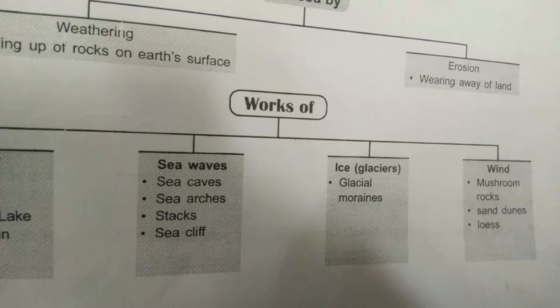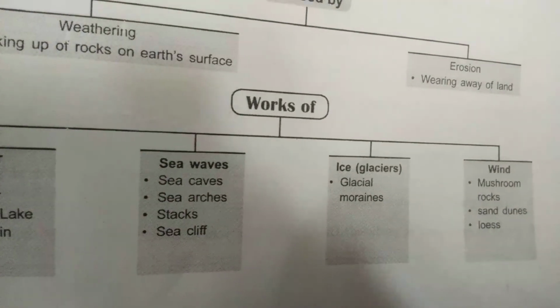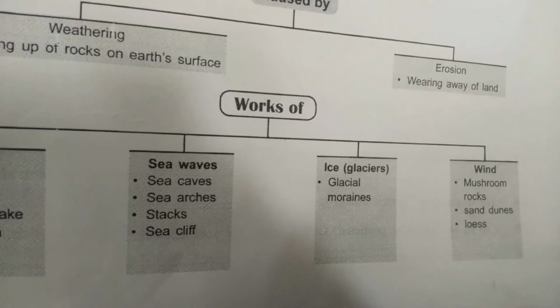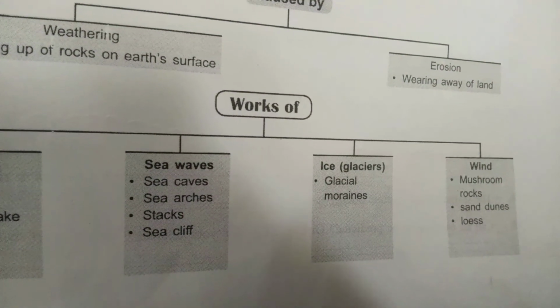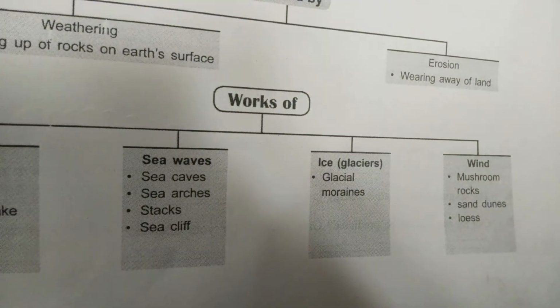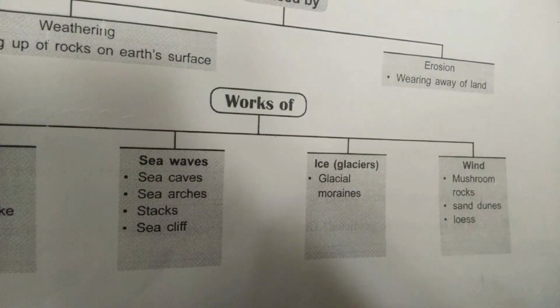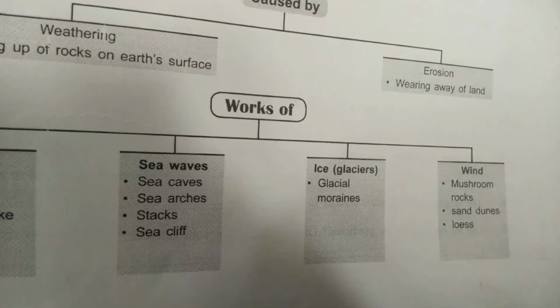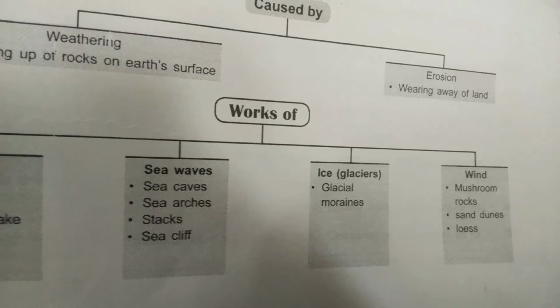Next we have ice, or the glacier. Here glacial moraines are formed. So what are glacial moraines? The material carried by glaciers, such as big and small rocks, sand and silt, gets deposited as the glacier moves on. These deposits form glacial moraines.